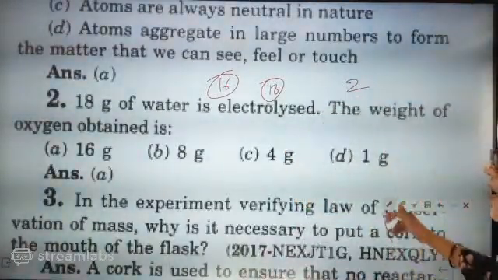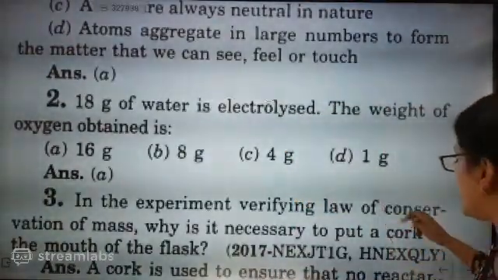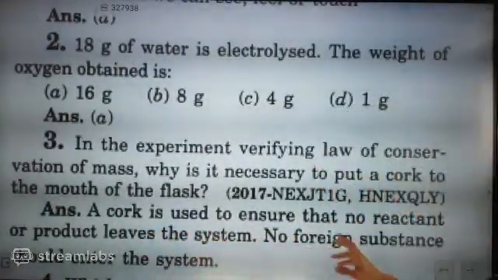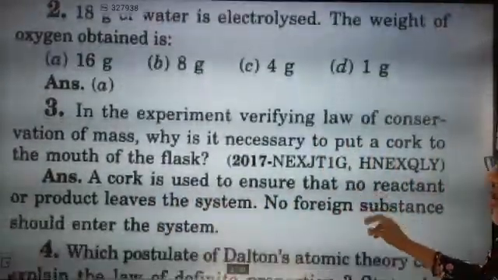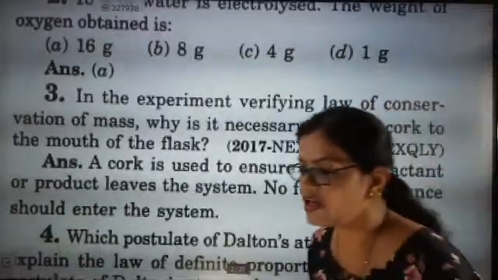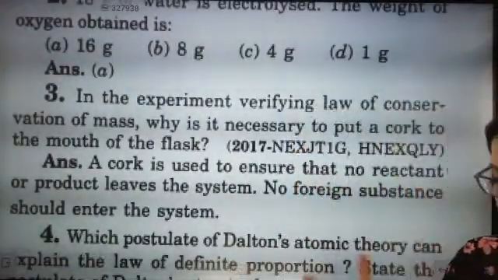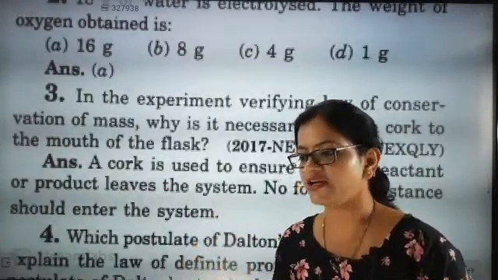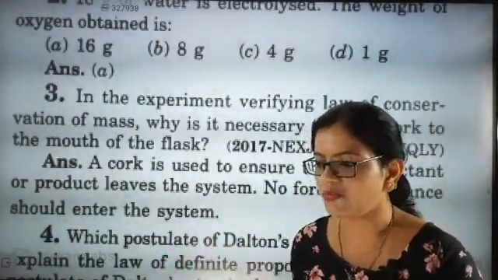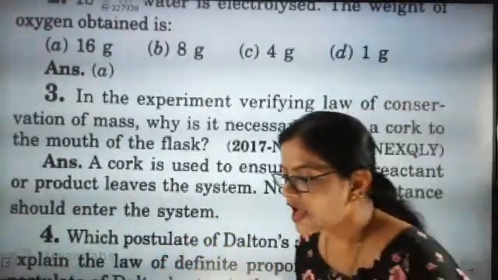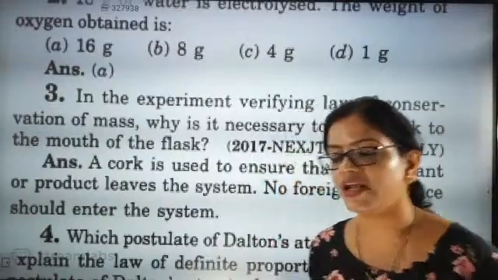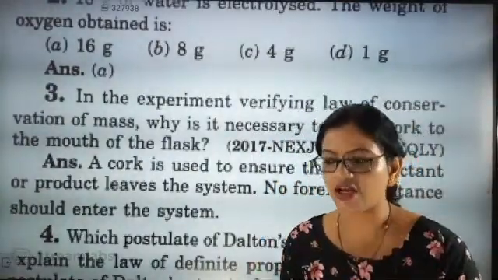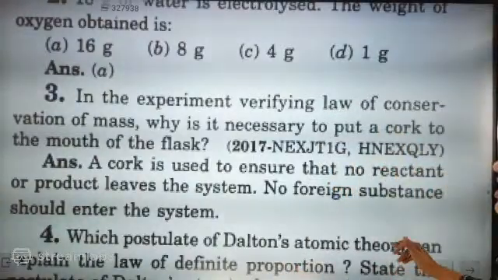Okay, so now look here, a cork is used to ensure that no reactant or product leaves the system, and no foreign substance can enter the system. Neither something will leave nor something will enter inside. So Shruti, one part is correct, that is only what I just said. Reactants should not react with other elements in the air, that is also one of the criteria.